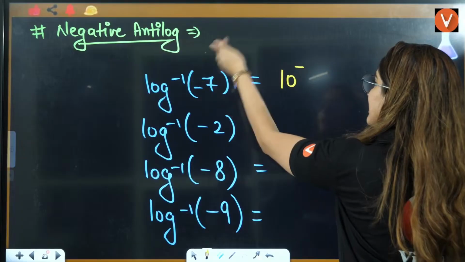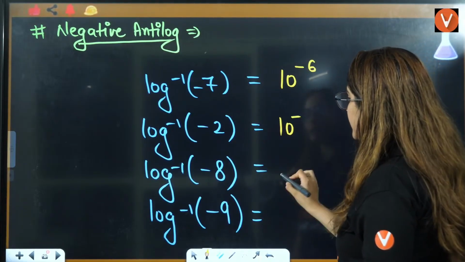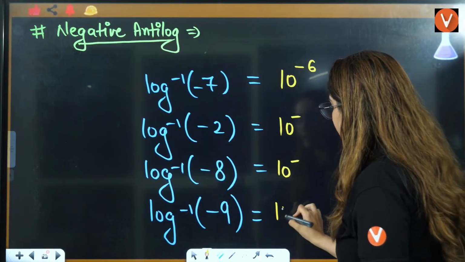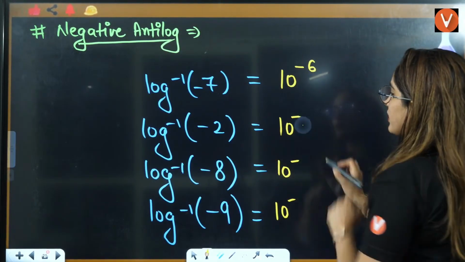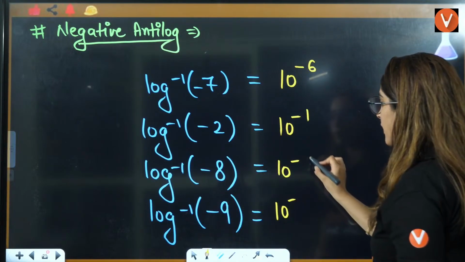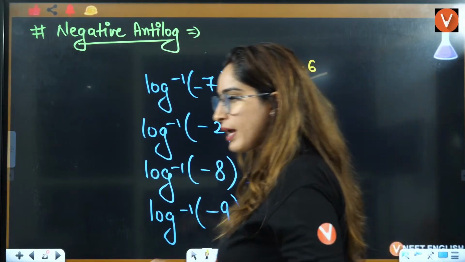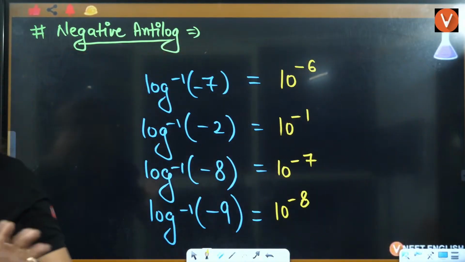This is 7, take 1 from here, it will be 6. This is 10 raised to power minus, this is 2, take 1 from here, answer will be 1. 8, subtract 1, it will be 7. 9, subtract 1, it would be 8. Okay, this is the value of simple.